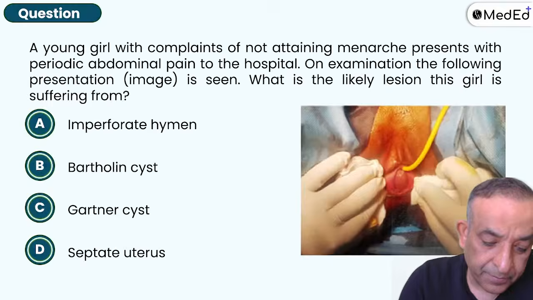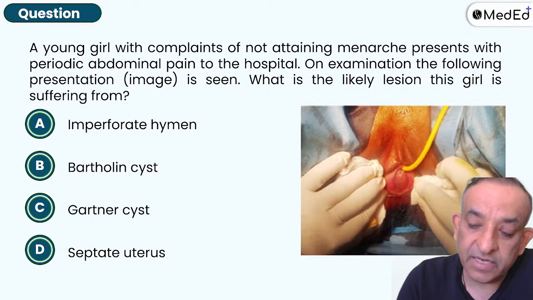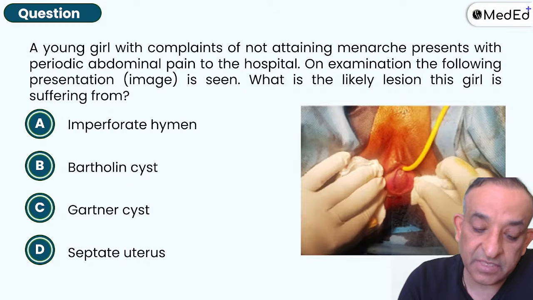Chalo, aage badhte hain. A young girl with complaints of not attaining menarche presents with periodic abdominal pain to the hospital. On examination, the following presentation image is seen. What is the likely lesion the girl is suffering from?